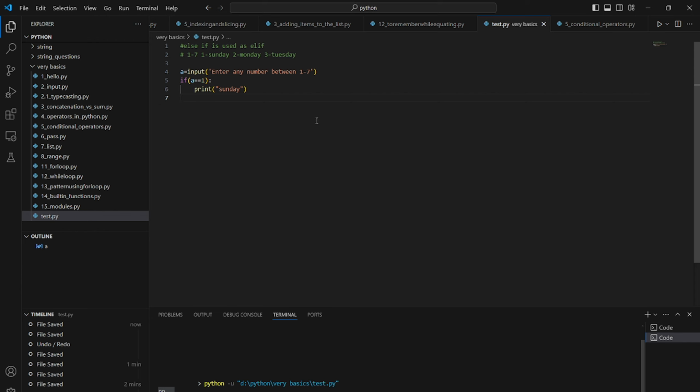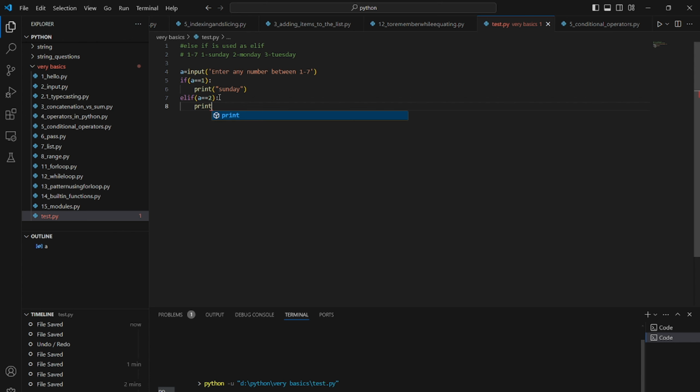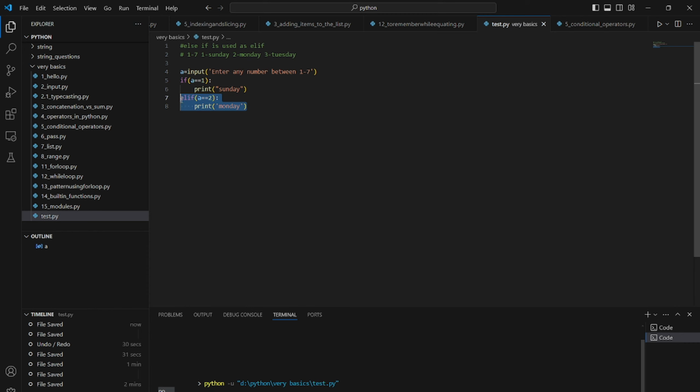Now elif a equal to 2, then I have to print Monday. Similarly, I can just copy paste. If it is 3, then it is Tuesday. If it is 4, then print Wednesday.